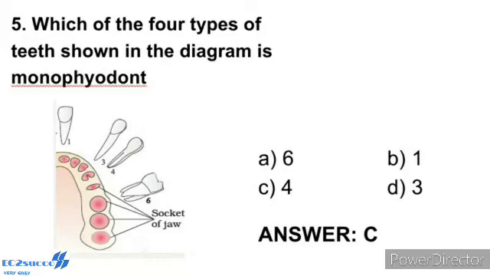The mouth leads to the buccal cavity or oral cavity. The oral cavity has a number of teeth and a muscular tongue. Each tooth is embedded in a socket of jawbone. This type of attachment is called thecodont.